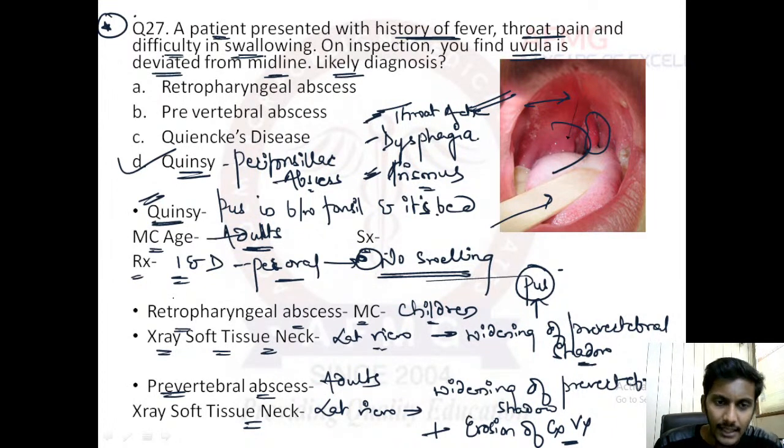And important thing, in retropharyngeal abscess, no swelling is usually seen as such, okay? Neck swelling can be seen at times, but usually no swelling is seen. In parapharyngeal abscess, you can see a neck swelling. What is Quincke's disease? It is nothing but angioedema of the uvula. If this uvula is swollen, angioedema of uvula is known as Quincke's disease, which is treated with steroids.